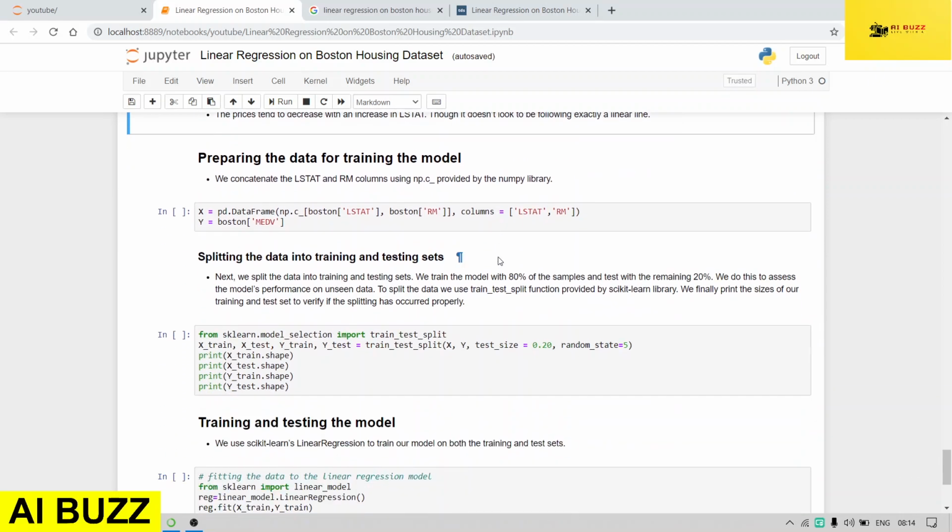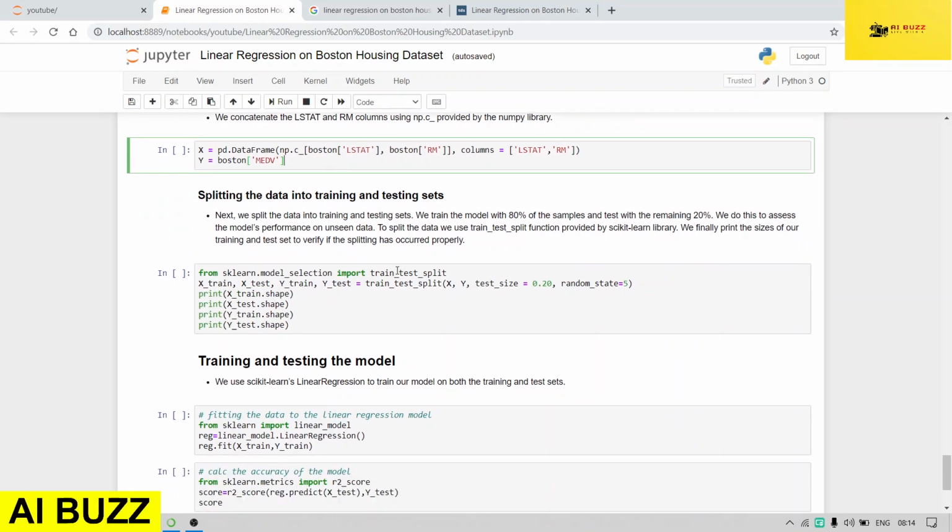Okay, so now I'm preparing the data for training the model. I am making my x and my y. My x is the two features, LSTAT and RM, and my y target variable will be MEDV. After that, I am doing the train test split function, which is provided by the scikit-learn library.